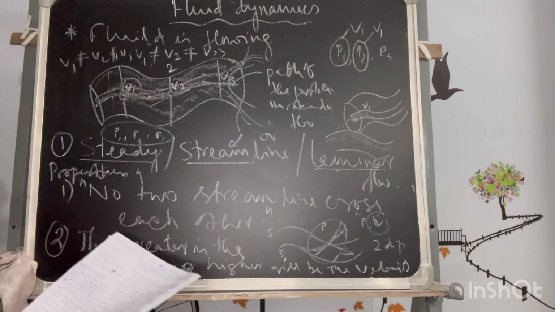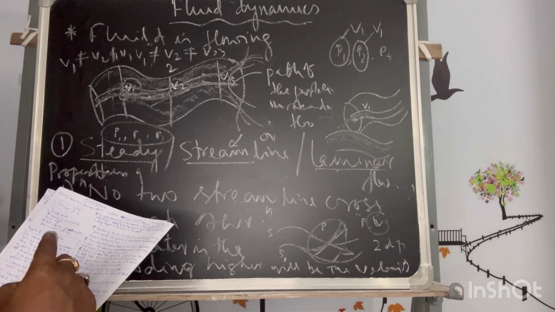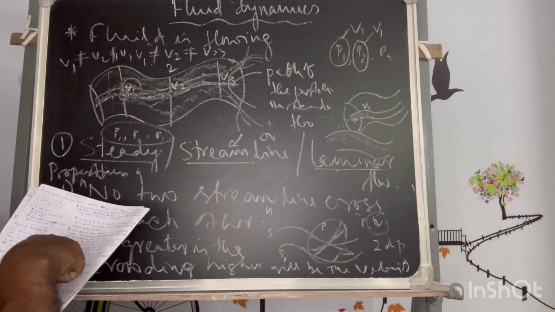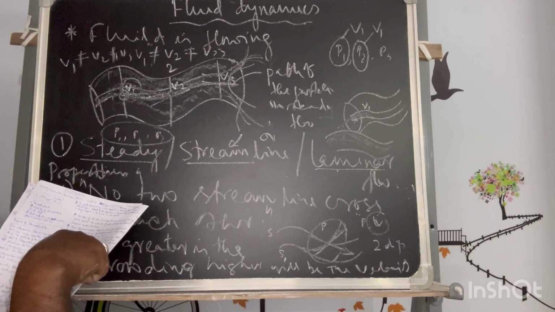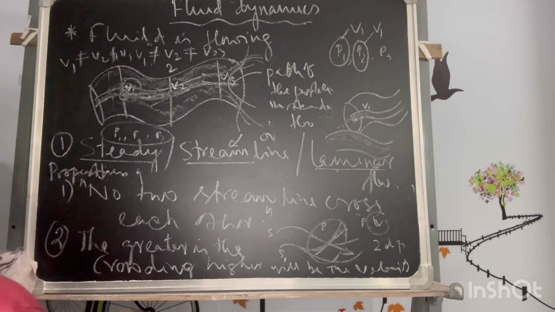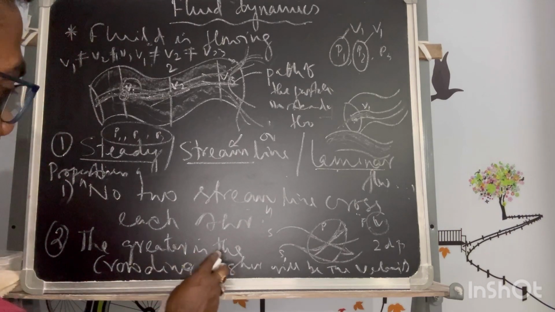What does it mean? Let me read out what they are saying. The greater the crowding of the streamlines at a place, the greater is the velocity of the liquid particles at that place.